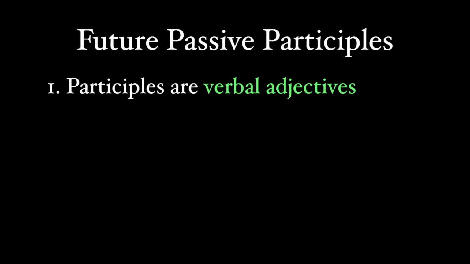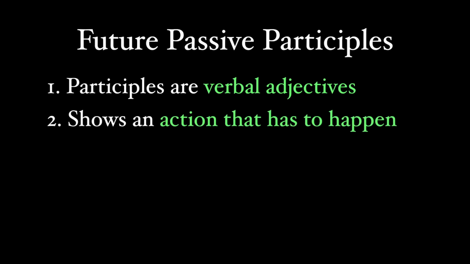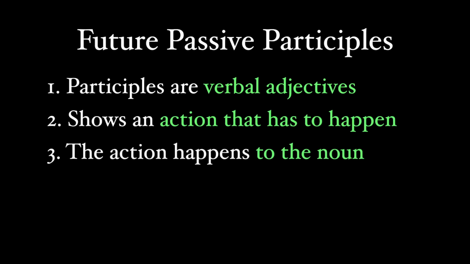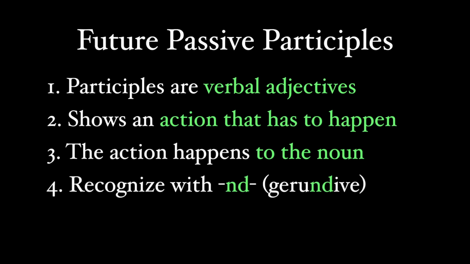So those are future passive participles. A quick review. Participles in general are verbal adjectives. They come from verbs, but in truth describe nouns, so they really are adjectives. The future passive participle is also known as the gerundive, and it most often shows an action that has to happen at some time in the future. That's the obligation aspect. And since the participle is passive, that action is going to happen to the noun it describes. We recognize future passive participles with an -nd before the first and second declension endings. This -nd is just like the nd at the end of the word gerundive, which is another term for this participle, and that's not a coincidence.